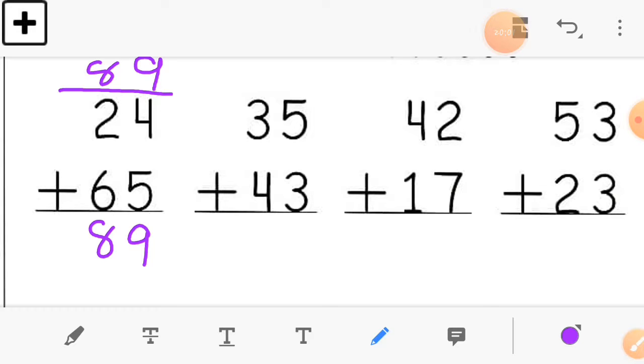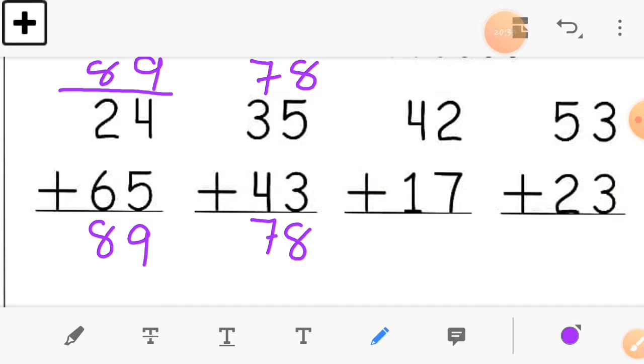Okay, see this ones column. Here 5 plus 3 is equal to 8 and 3 plus 4 is equal to 7. So let's add upside this sum. Take 3 first in the ones column because we are adding upside. Now 3 plus 5 is equal to 8 and in the tens column 4 plus 3 is equal to 7, right. So you can see here we get the same answer again.